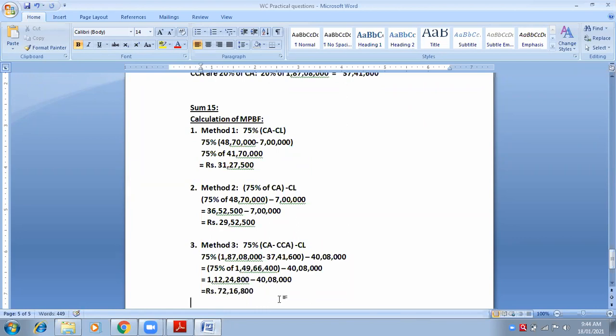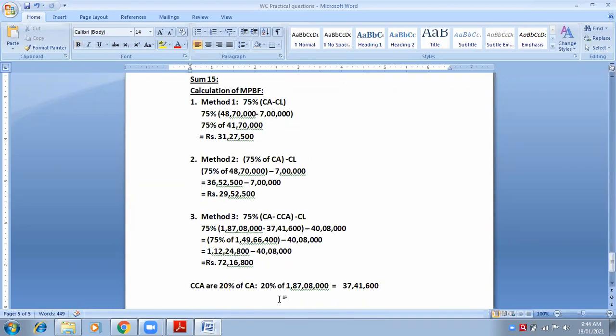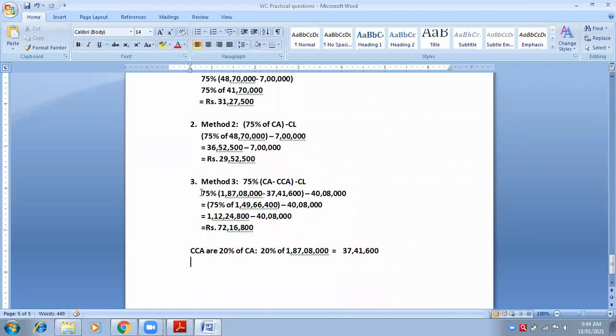Okay. Now, method number 3. Are you solving it with me? Yes, ma'am. So method number 3. Formula is 75 percentage, bracket, current assets minus core current assets, bracket close, minus current liabilities. This is the way that you have to write the formula. Look at the screen, the one that I have highlighted.